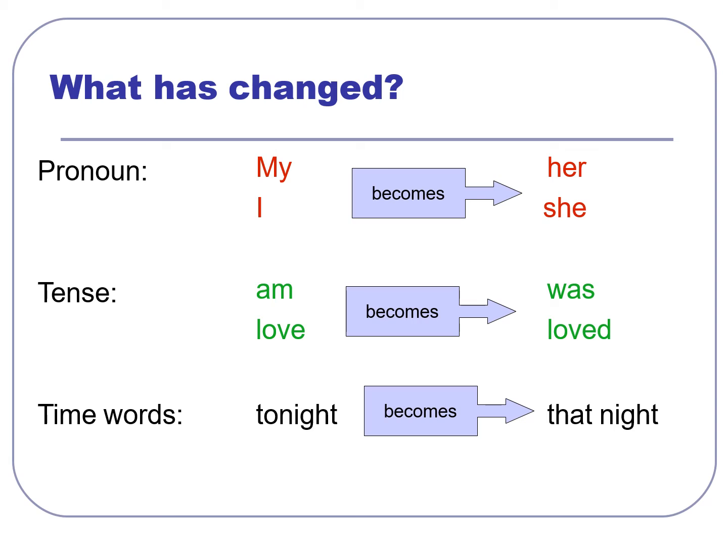"Am" becomes "was." "Love" becomes "loved." "Tonight" became "that night." This is simply the basic rules for a reported statement. We need to add "that," which is optional anyway. We need to change pronouns, tenses, and time expressions and place expressions as well.